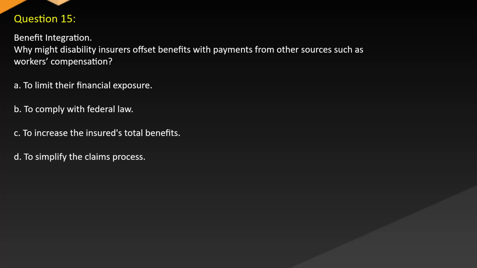Question 15. Benefit integration. Why might disability insurers offset benefits with payments from other sources such as workers' compensation? A. To limit their financial exposure. B. To comply with federal law. C. To increase the insured's total benefits. D. To simplify the claims process.